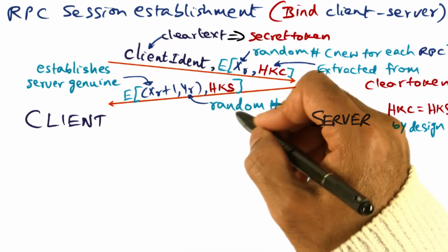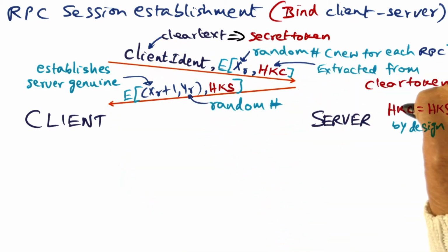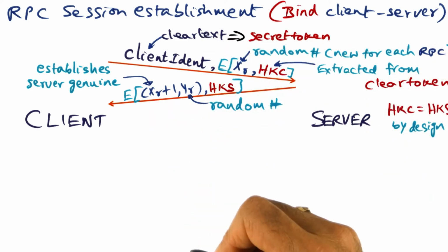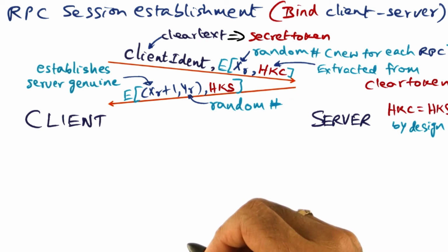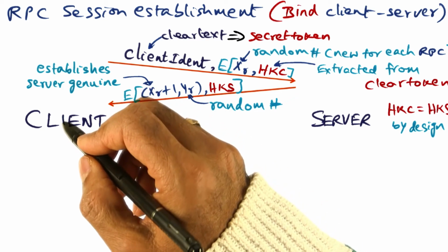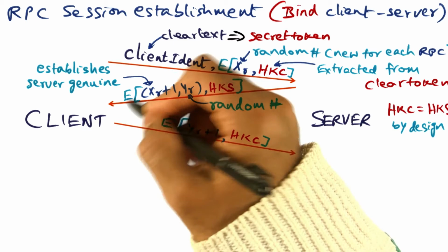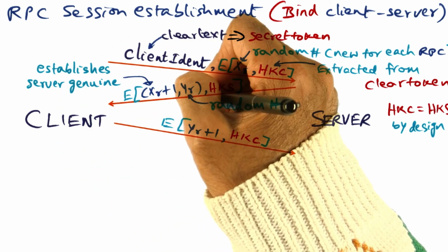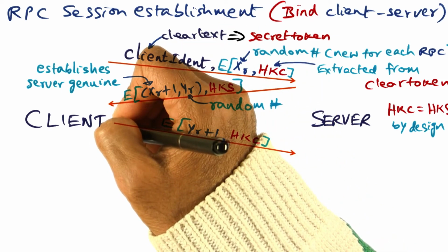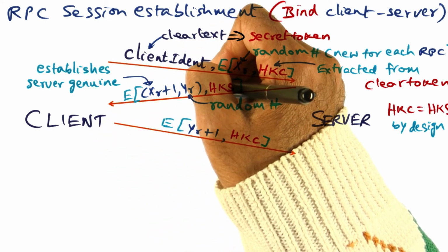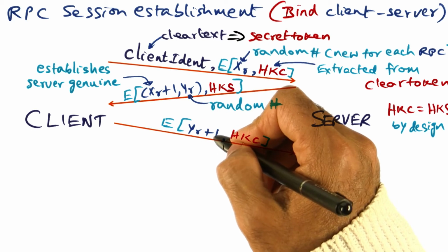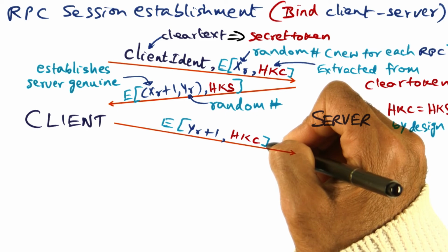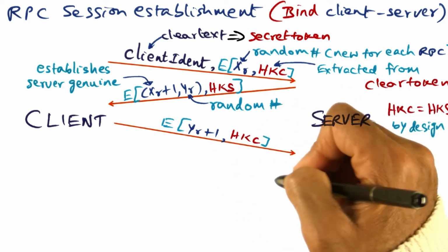Now what is this number? This is another random number that the server is sending as part of this message. Why is it sending this random number? It'll become clear in the next set of communication that's going on between Venus and Vice. Now once Venus has extracted this YR from this message, what it is going to do is increment it by 1, take YR plus 1 as the message, encrypt it using the handshake key and send it over to the server.